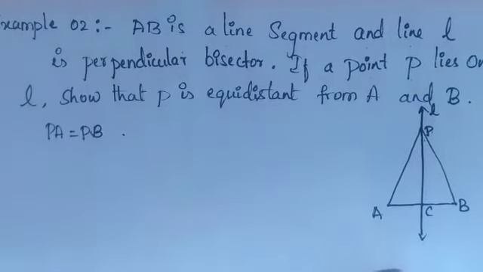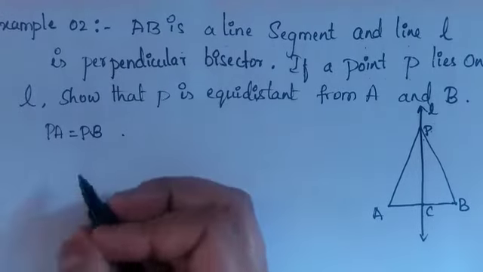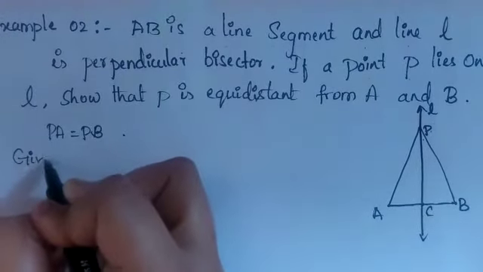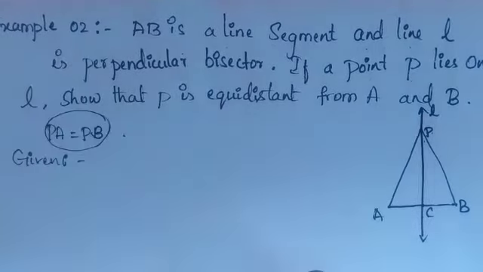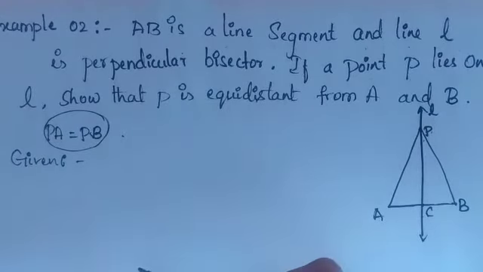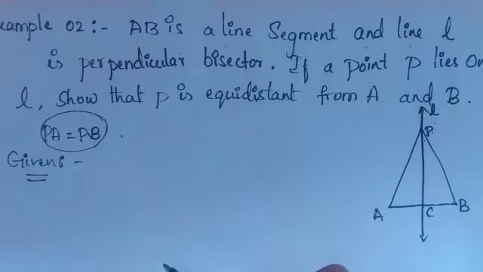In this type of problem, three parts are required. First you have to write what is given. Then you have to write what you have to prove, that PA is equal to PB. Next you have to prove that. First, what is given here? Let me write what is given now.